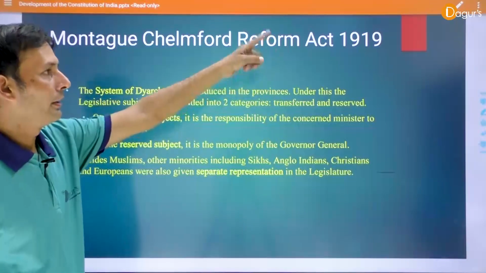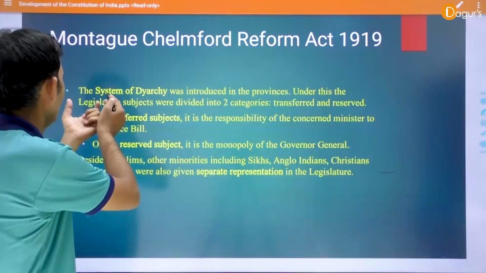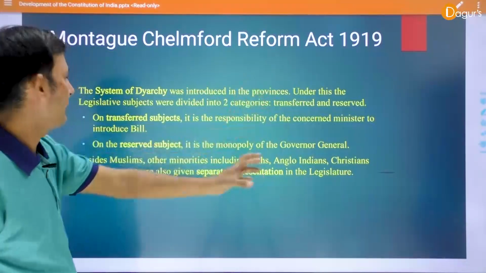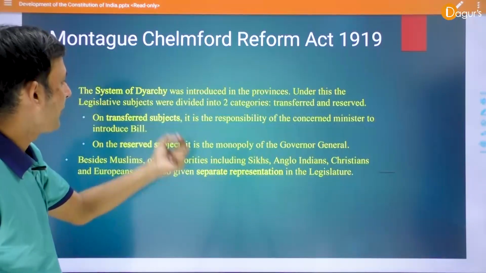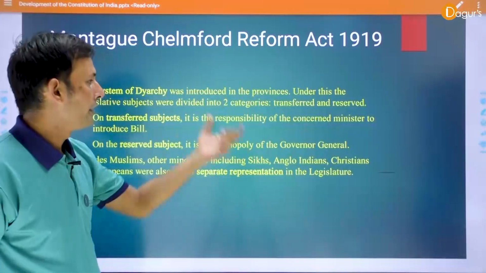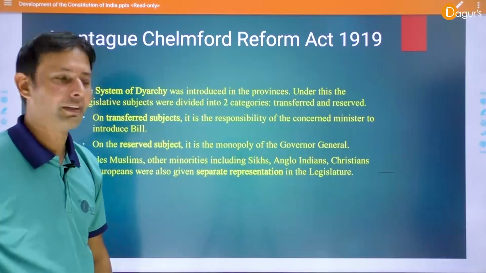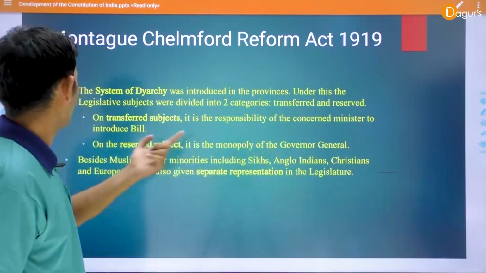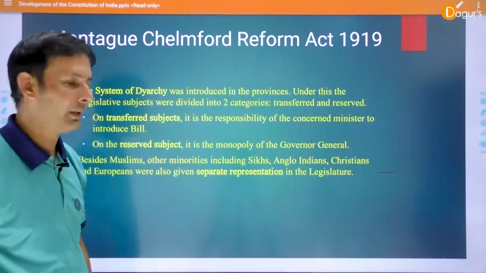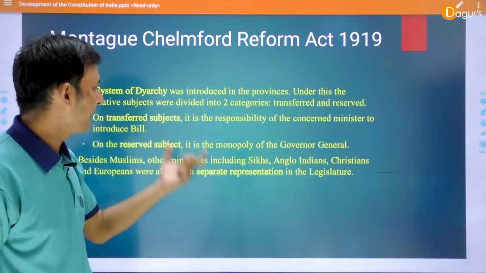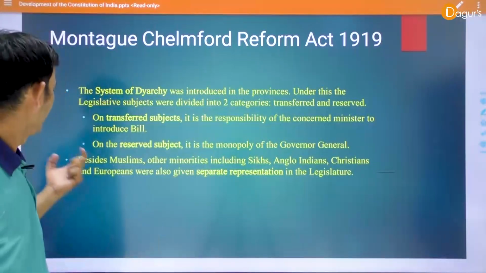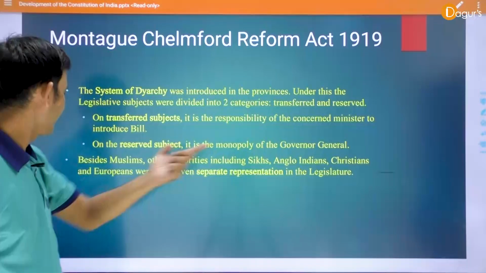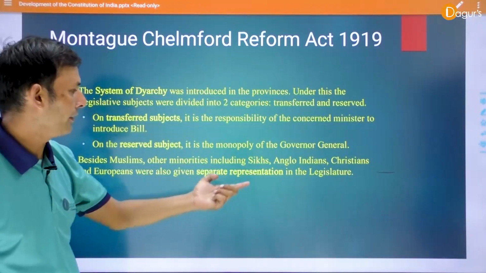Montagu-Chelmsford Reform Act 1919. The system of diarchy was introduced in the provinces. Under this, the legislative subjects were divided into two categories, transferred and reserved. On transferred subjects, it is the responsibility of the concerned minister to introduce bills. On reserved subjects, it is the monopoly of the Governor General. Besides Muslims, other minorities including Sikhs, Anglo-Indians, Christians and Europeans were also given separate representation in the legislature.